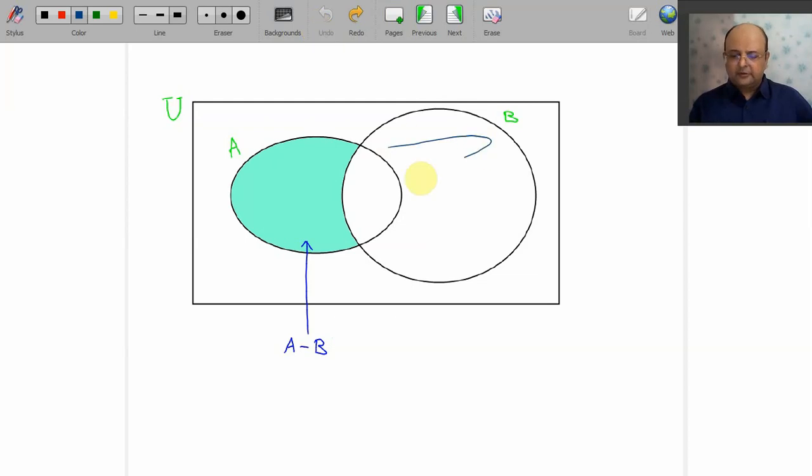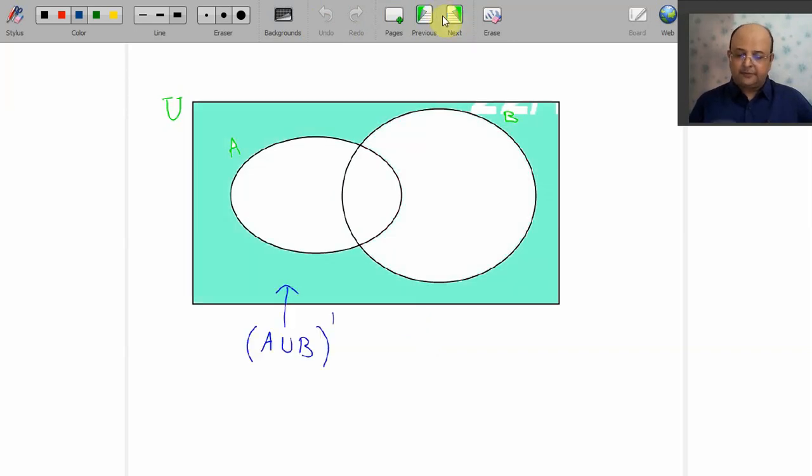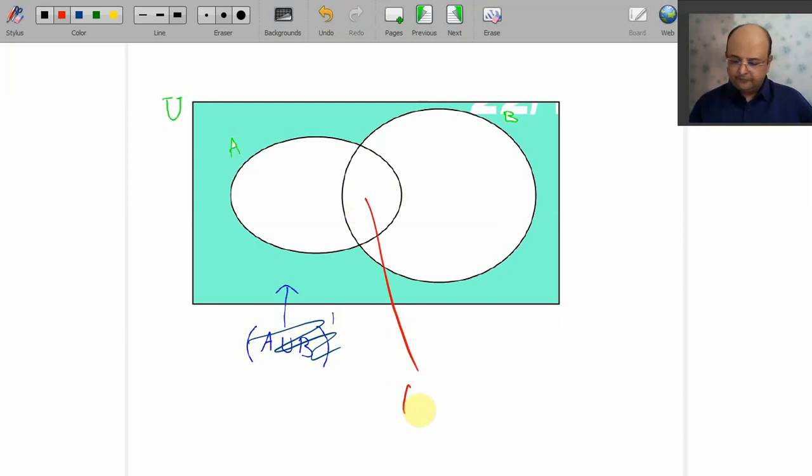So we go for A minus B. Come on, you tell me which portion is this? Yes, B minus A, and that is what I have drawn here. Now I go for both A minus B and B minus A later on, but now I go for this. Just forget about this, okay? Just forget about that. I ask you something, careful. What is this hole which is not colored? Yes, it is your A union B. What is this? A union B.